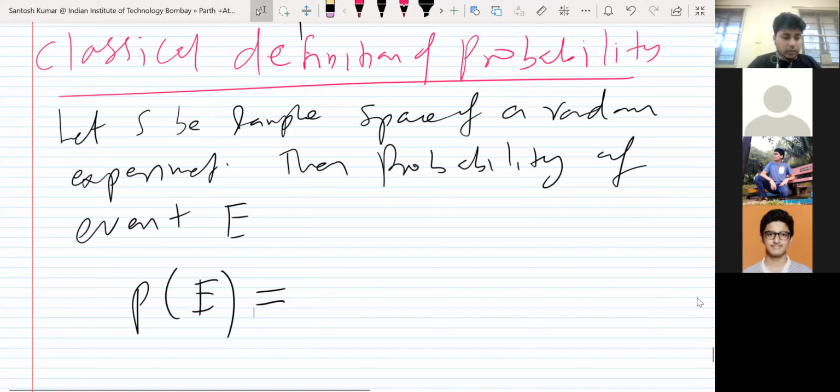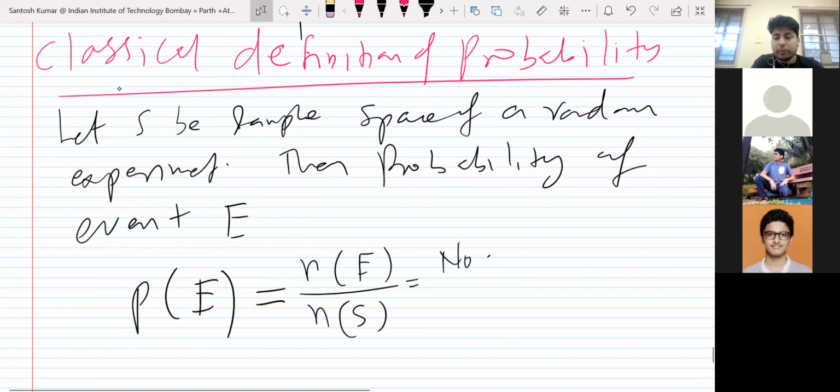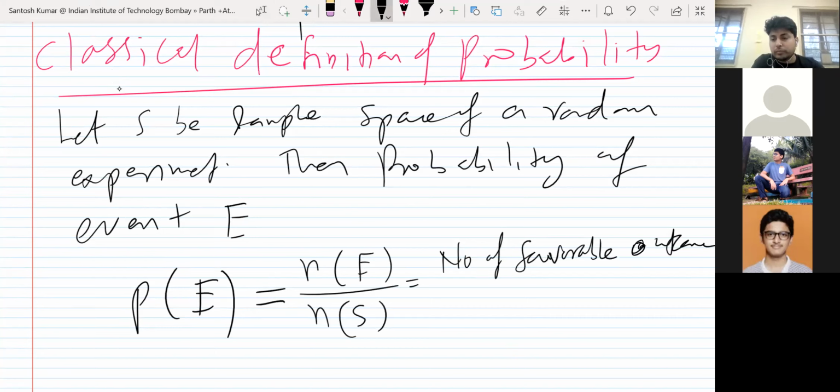So number of favorable outcomes to E upon total number of outcomes.